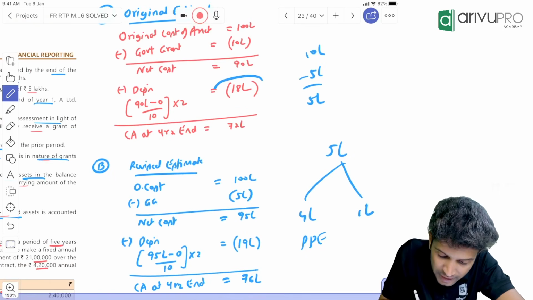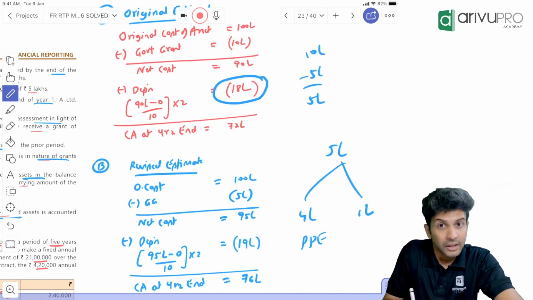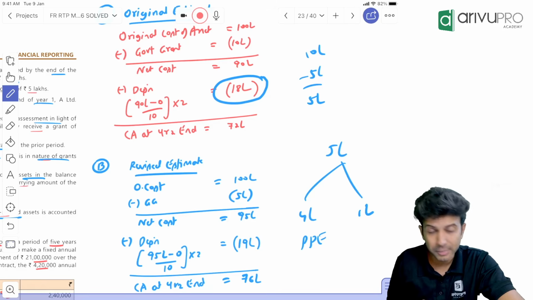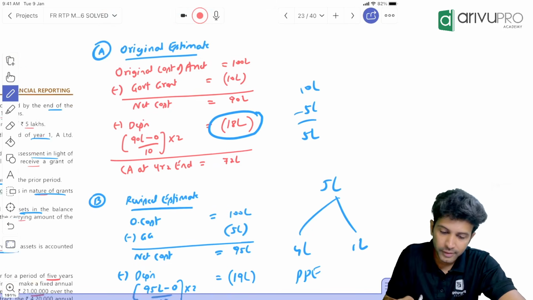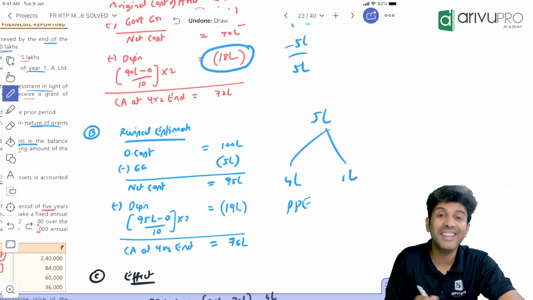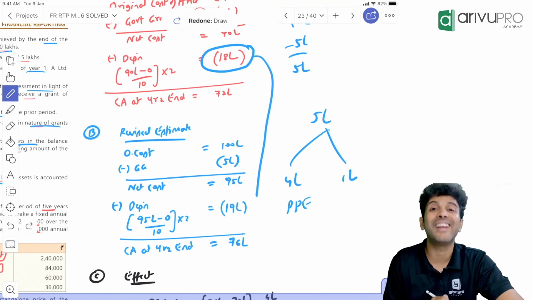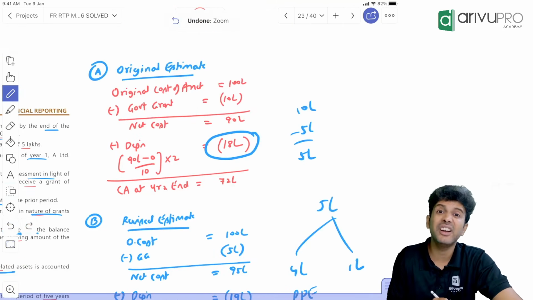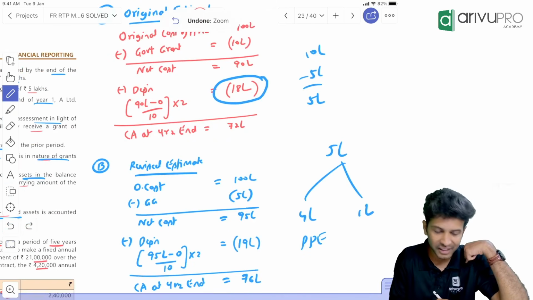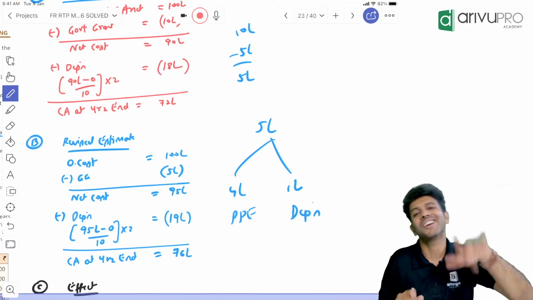That 1 lakh, check what happened. How much depreciation did you actually account for 2 years? 18, right? If you had taken the original estimate as a 5 lakh grant instead of 10 lakh, what would the depreciation have been? It would have been 19. You have accounted only 18, but it would have been 19. That means depreciation is undercharged. So that 1 lakh, you'll adjust as depreciation in the current year.